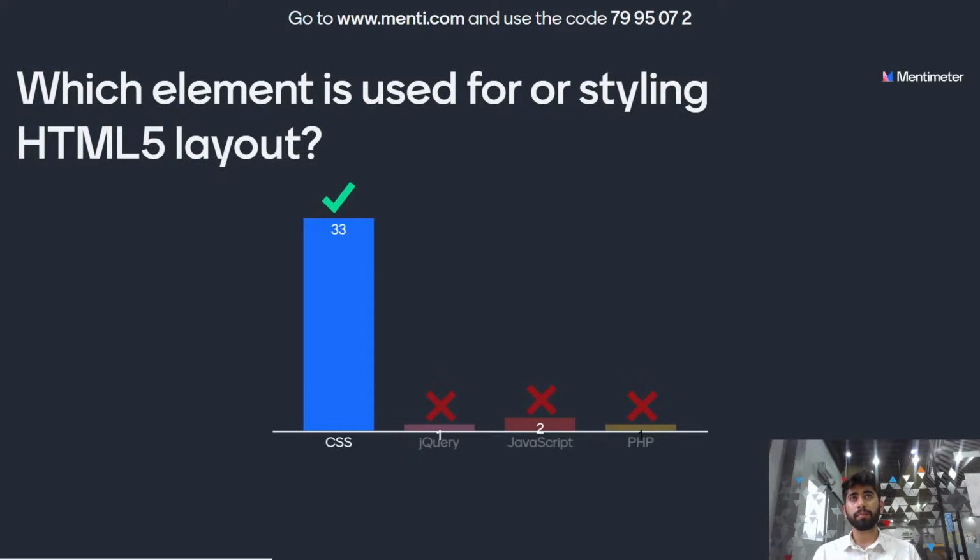And most of them have given the answer correct. It's CSS. For styling HTML5, CSS, that is cascading style sheet, is used. It is a style sheet language designed to describe the presentation of its content, including layouts, colors and fonts. CSS can control the layout of multiple web pages.